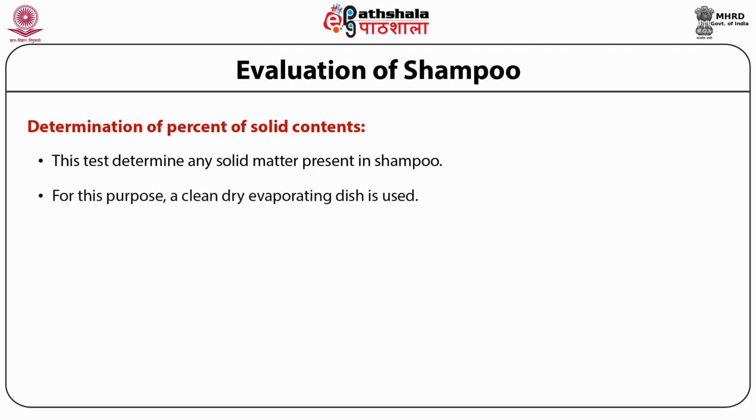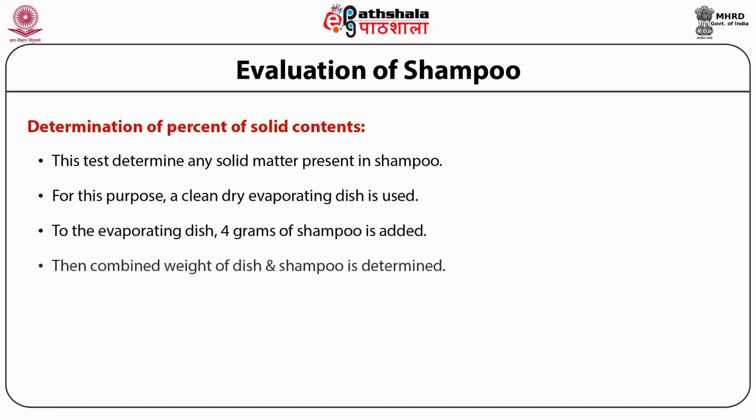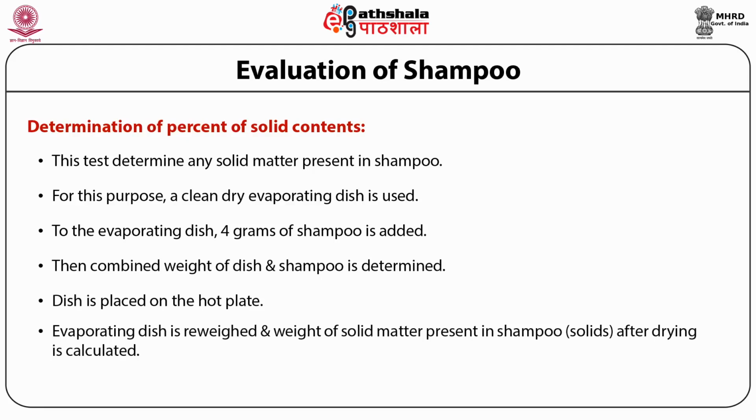For this purpose, a clean, dry evaporating dish is used. To this evaporating dish, 4 grams of shampoo is added. Then the combined weight of the dish and the shampoo is determined. The dish is then placed on the hot plate. The evaporating dish is again reweighed and the weight of the solid matter present in the shampoo after drying is calculated. The official limit for the total solid contents is not more than 10%.